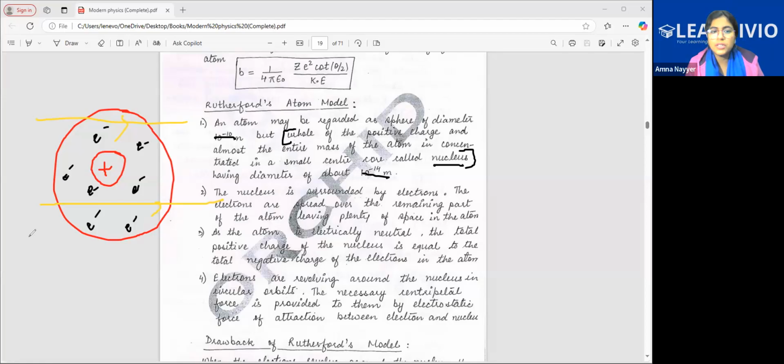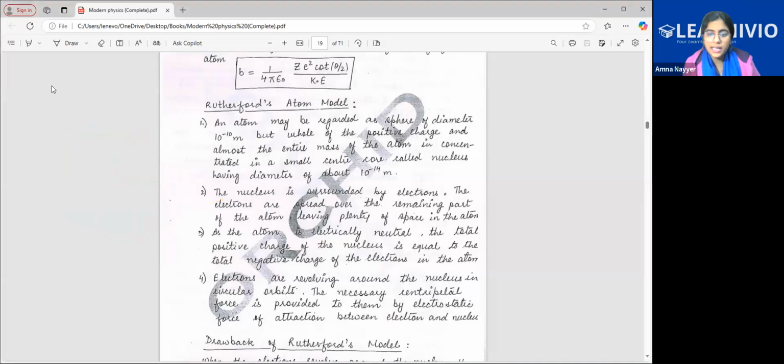But the issue was that this wasn't completely wrong. Many things were right. Like he told about the nucleus, that was a good thing. But regarding the stability of the atom, there wasn't much clarity. See, he said electrons are moving, they are emitting energy. And if all the electrons are moving and emitting energy, then what should happen?